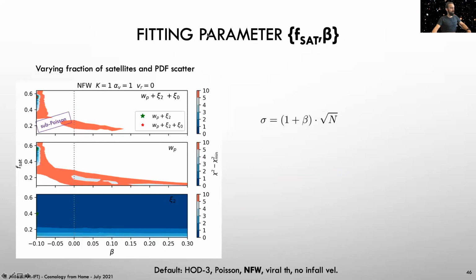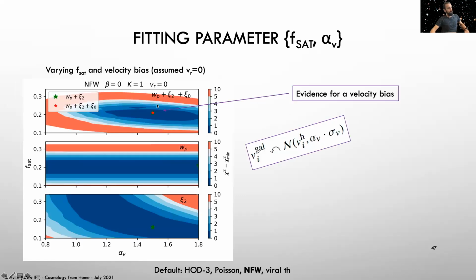We now test varying the beta parameter that controls the scatter of the probability distribution function. And this gives us basically a constraint that the data prefers a sub-Poissonian PDF. I won't have time to go through this, but we will see that this evidence goes away as soon as we vary all the details of the modeling. Now we look at the velocity bias parameter that tells us about the dispersion of the velocity profiles of the satellites around the halo. And we find evidence for it, with a bias of 1.5. This is a 50% increment on the dispersion.